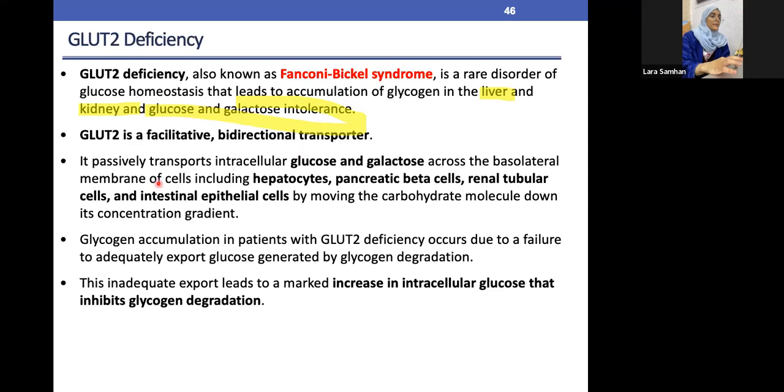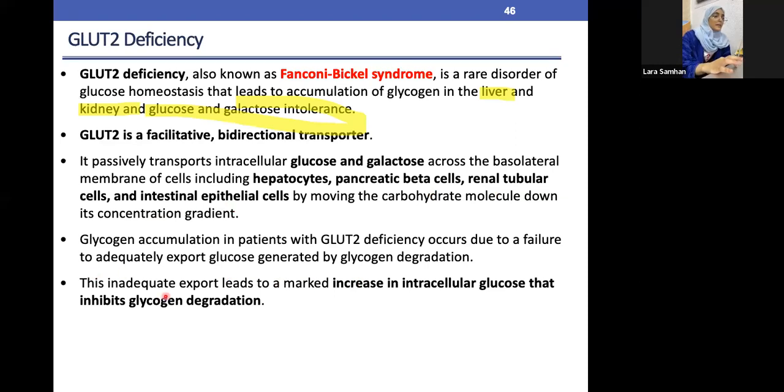And we have basically passive transport happening for glucose and galactose across the GLUT2 transporter in the basolateral membrane. It can include not only the liver but also the pancreas, the renal tubule of the kidney, and the intestinal epithelium.